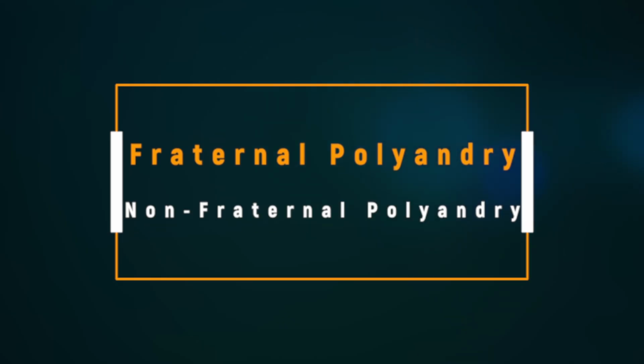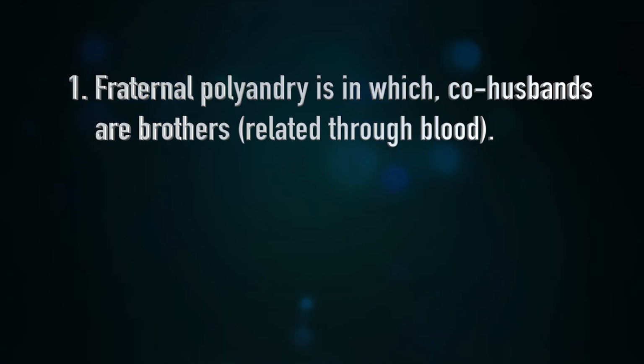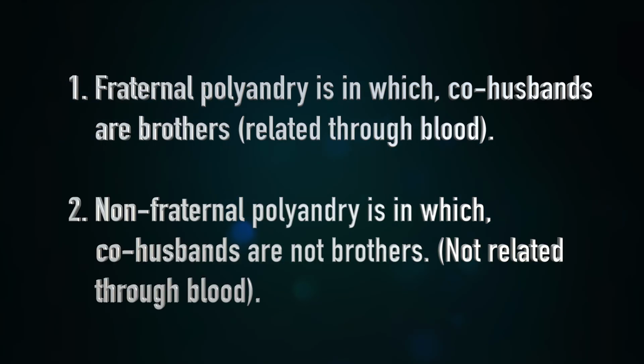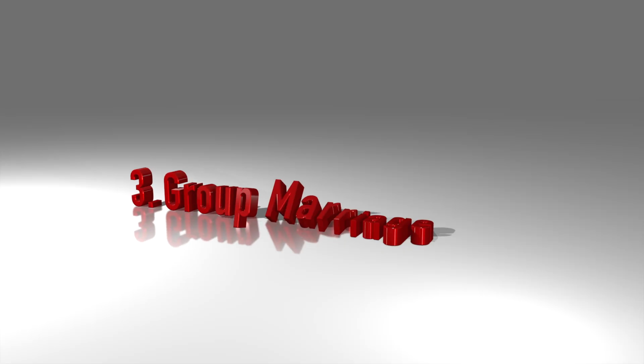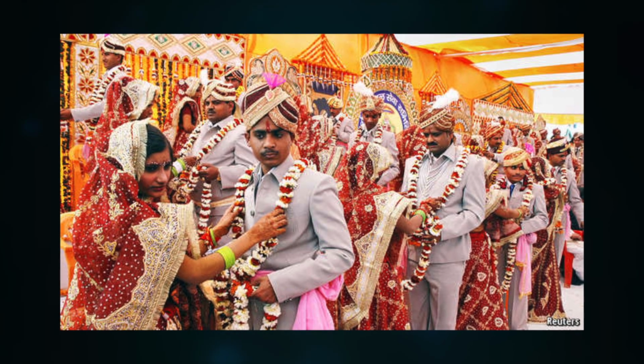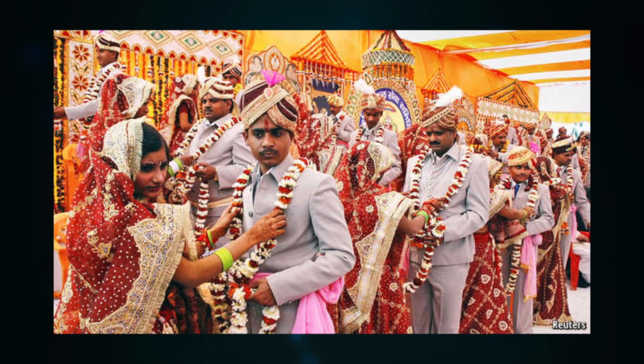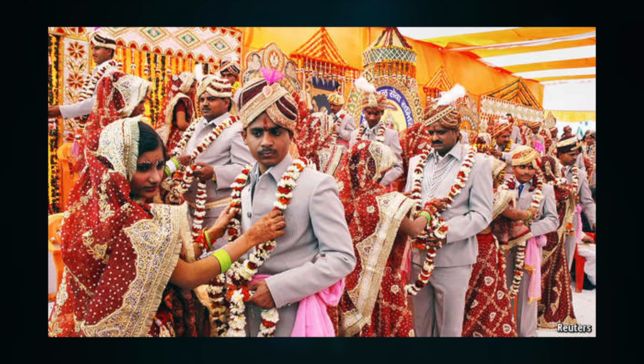This type of marriage is subdivided into two, 1. Fraternal polyandry, 2. Non-fraternal polyandry. 1. Fraternal polyandry is in which the co-husbands are brothers, the blood relative members. Non-fraternal polyandry is in which co-husbands are not brothers, not related through blood. Group marriage. In this marriage, several men marry several women, which was considered as the original form of polyandry.